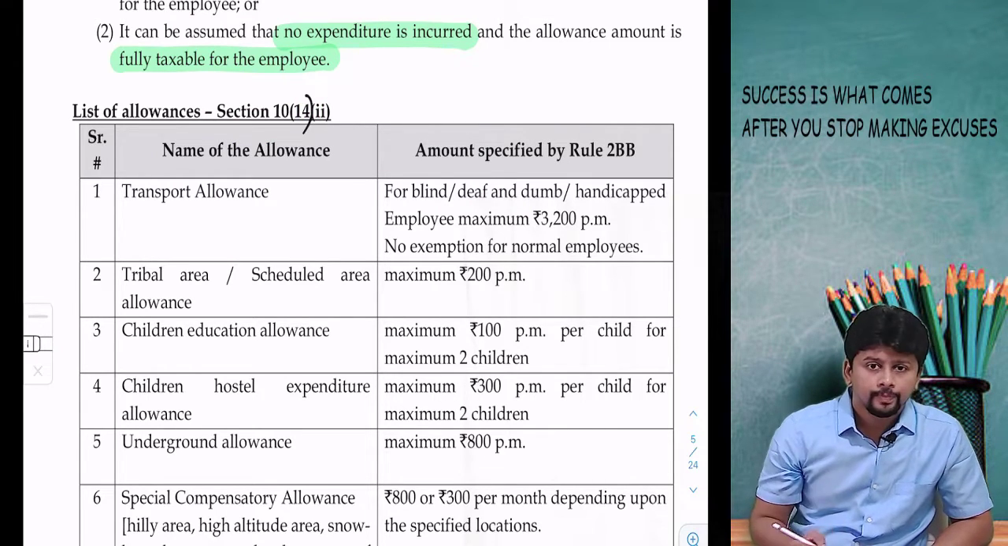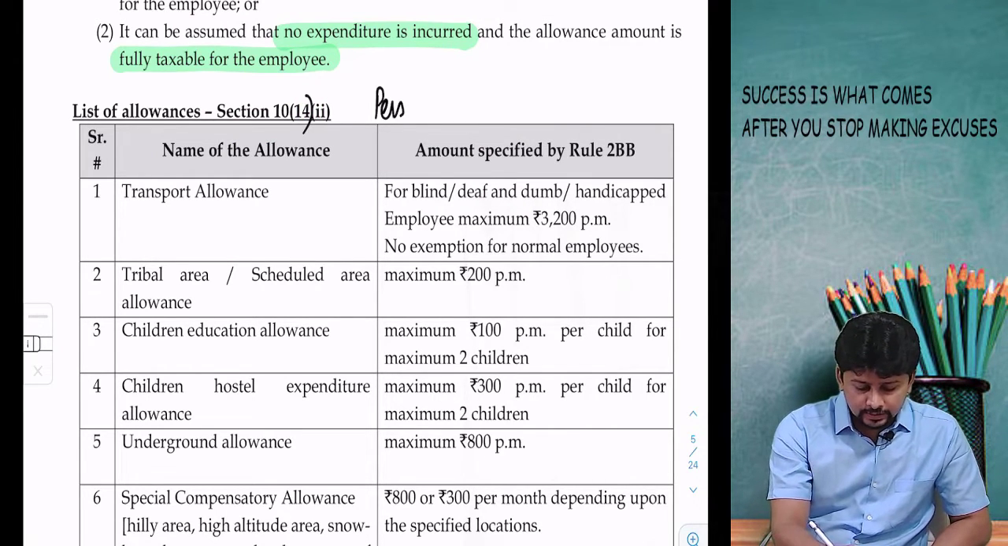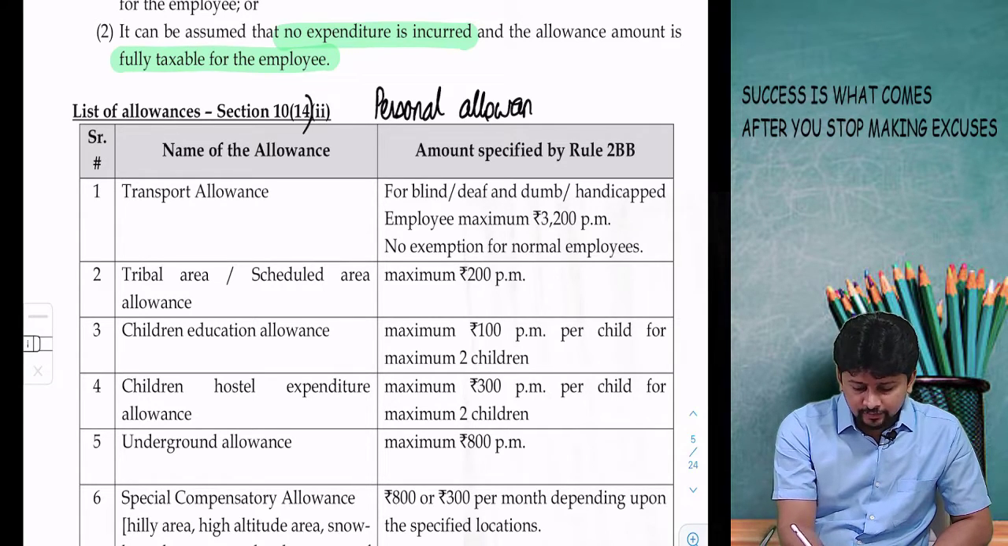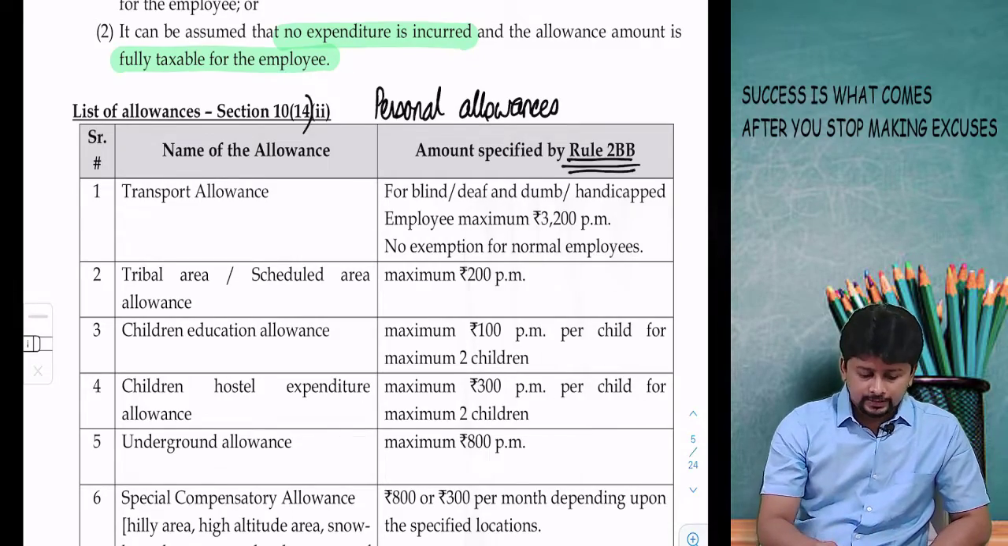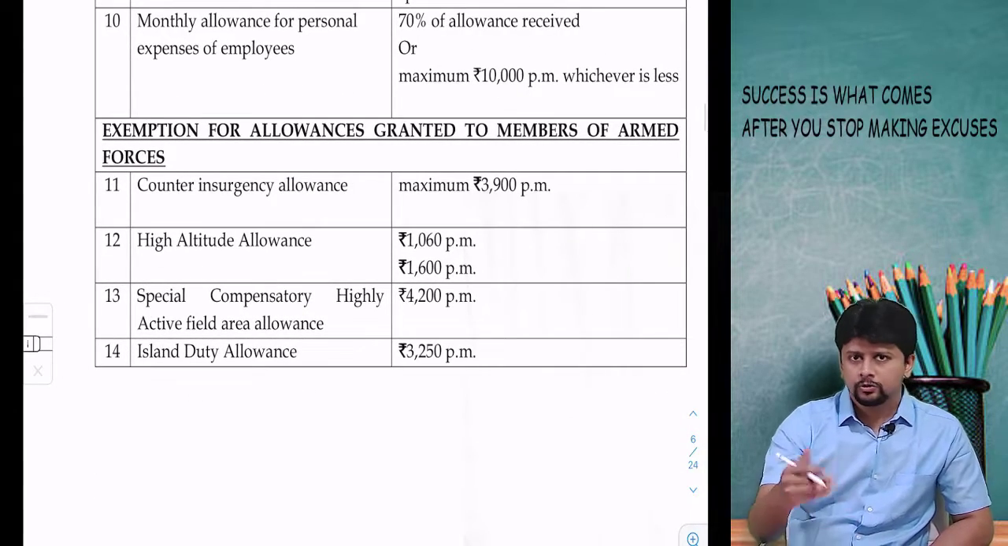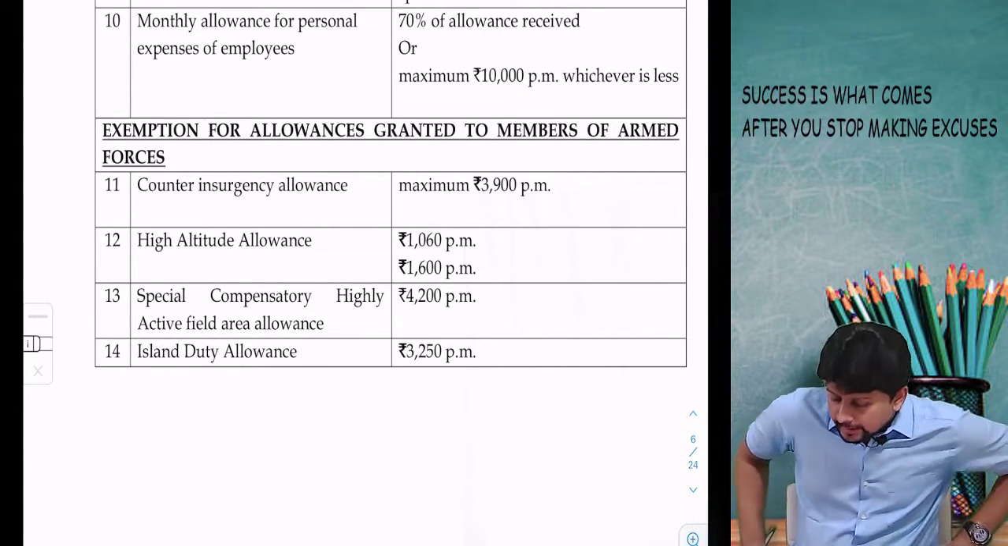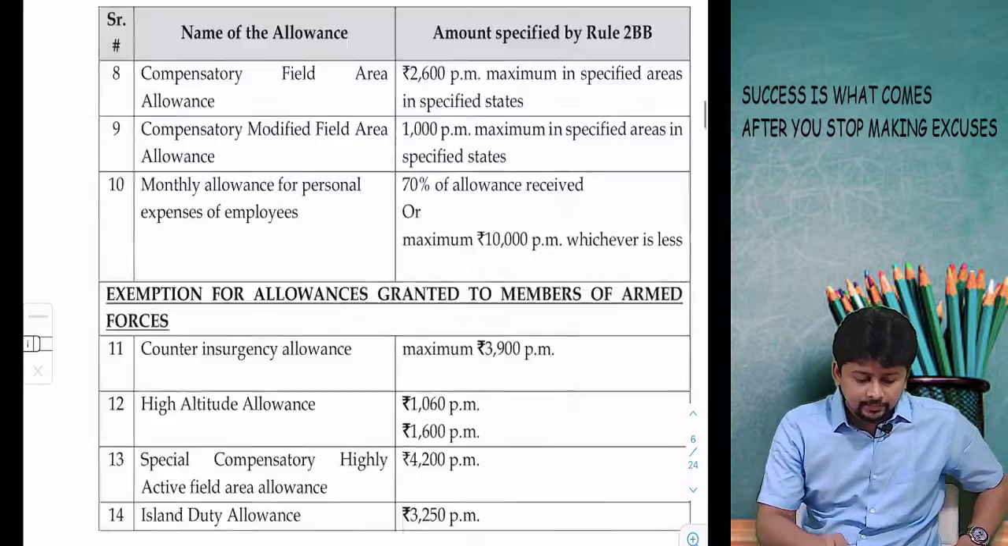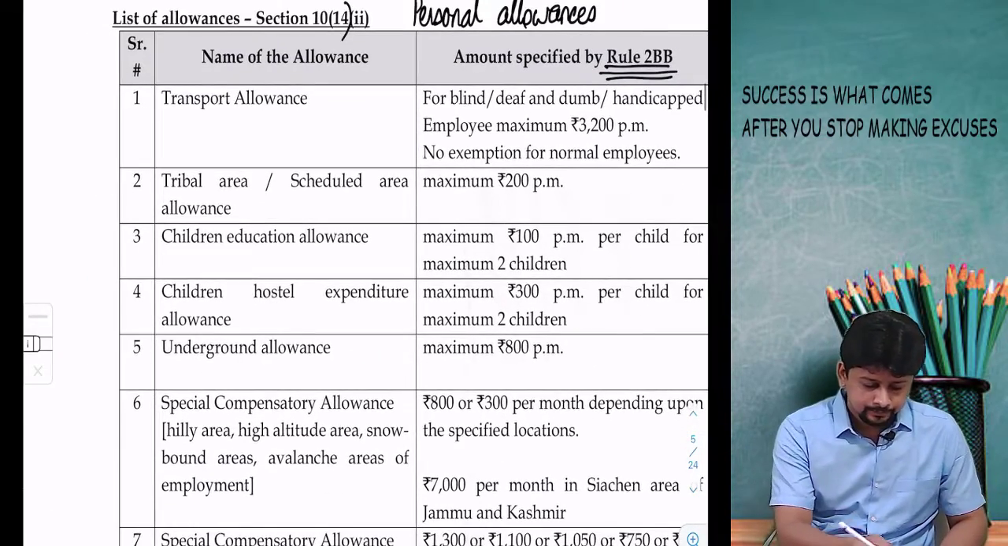Section 10(14), subclause number 2. This is the list of personal allowances. You will have to make an effort in remembering the Rule 2BB amounts. This is an entire list. Just go through the list. It is nothing great. Important ones to remember are those which repetitively come up in your exams.